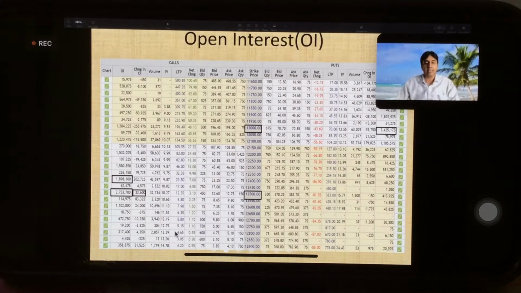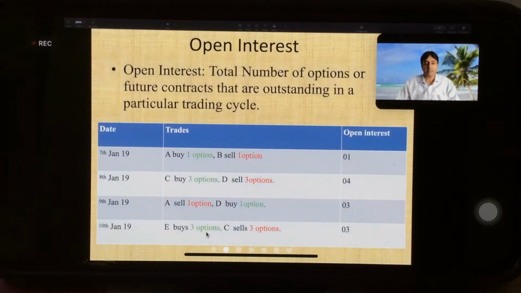What happens the next day? E buys 3 options, right? So a new player entered, but C has closed 3 positions. So 3 opened and 3 previously open are closed, right? So that will nullify and open interest will be 3. Even if you don't get the reason behind this or how it is calculated, what's important is we have to know that open interest holds importance in analysis, right? That's the most important takeaway from this.